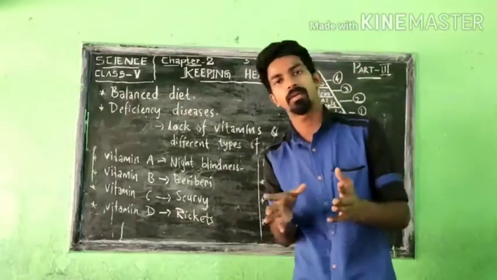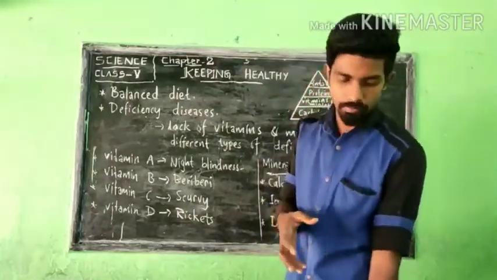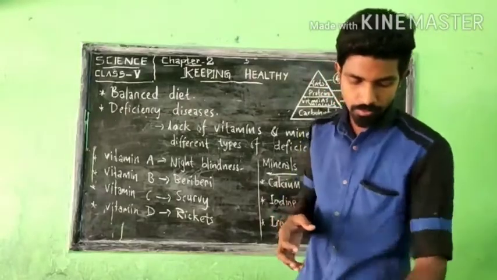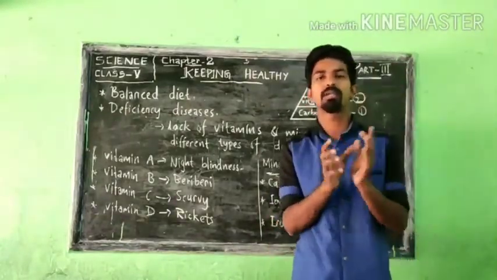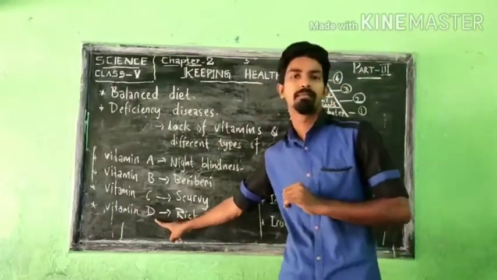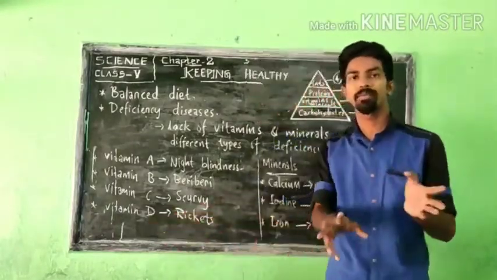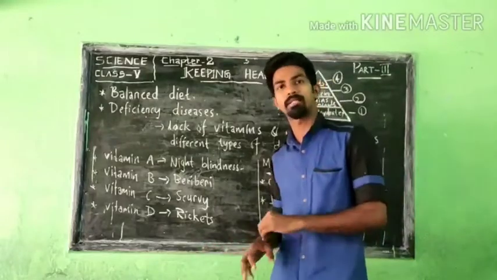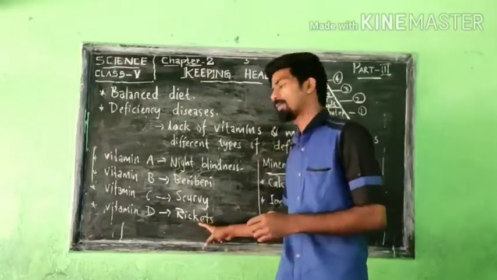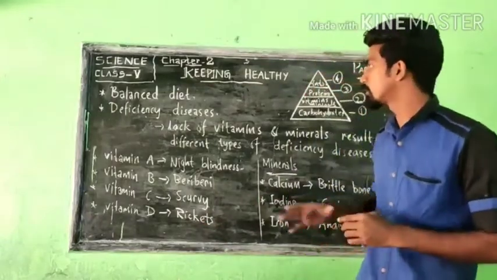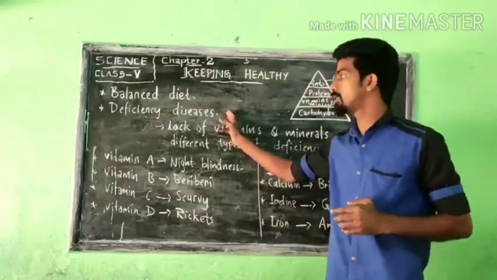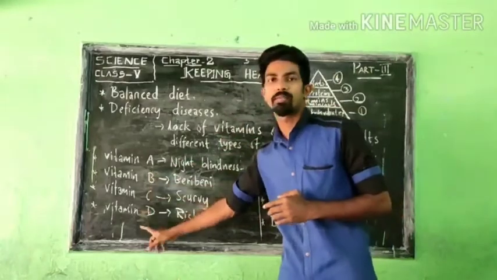cod liver oil. Cod liver oil means fish oil. That is available in the market. Fish oil, then salmon, tuna fish, egg yolk and fortified milk. Those are the food which contain rich amount of vitamin D. If you include such a type of food in your daily life, you can avoid this disease, rickets, from your life. So those are the deficiency diseases, lack of these vitamins.